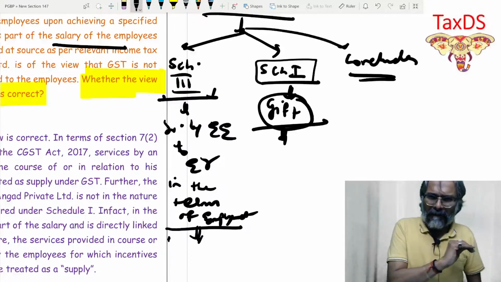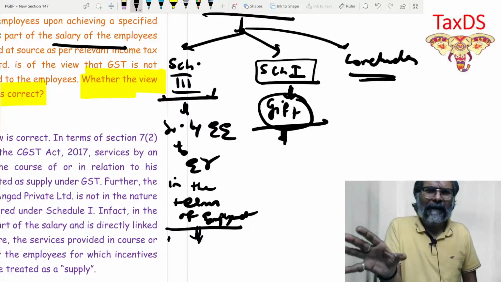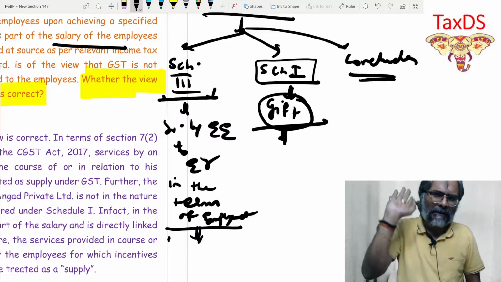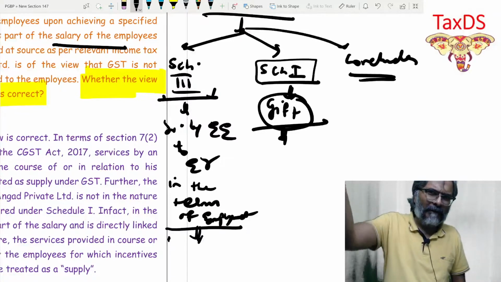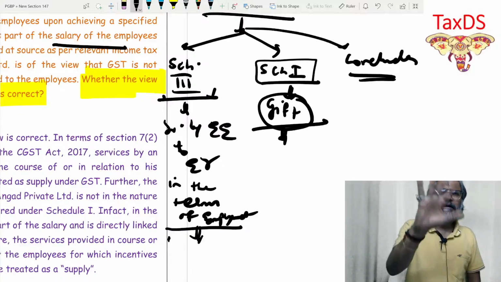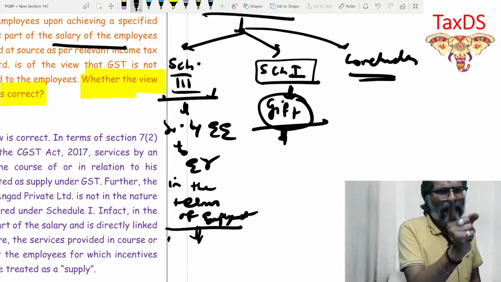So if they don't give me the value of 75,000 in the question, they simply write in the question that, look, boss, this is what it is. He is getting a sales incentive to achieve the sales target. Now you say whether the GST is leviable or not. Only Schedule 3 would be sufficient enough.